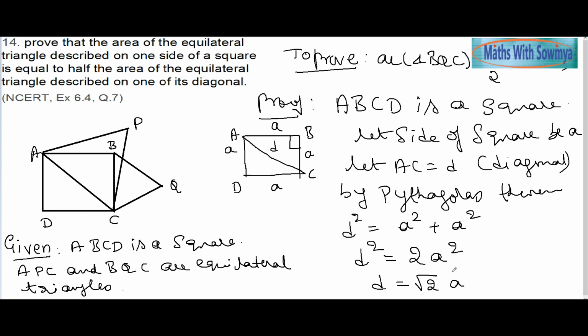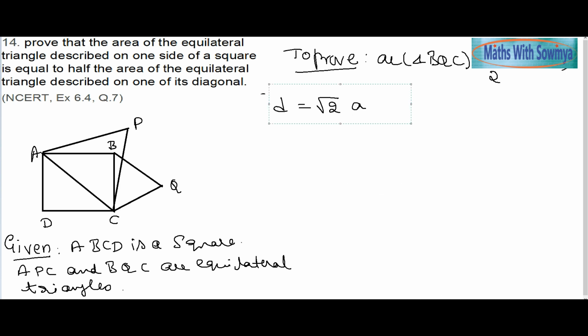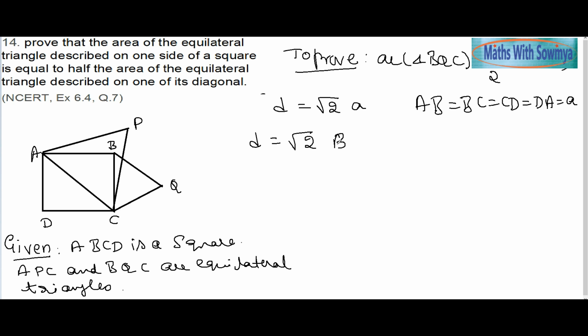A could be any side, which can be BC, AB, any side we can take. So let us continue further. D is equal to root 2 A, and AB is equal to BC is equal to CD is equal to DA, all are equal to A, which implies D can be root 2 BC or root 2 AB, anything, even DA. Now APC and BQC are the two equilateral triangles.